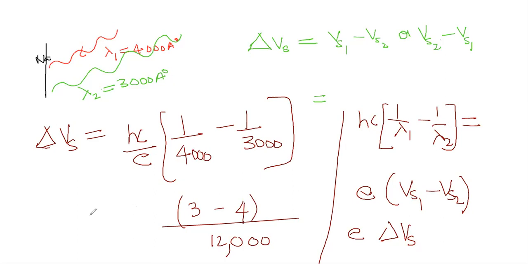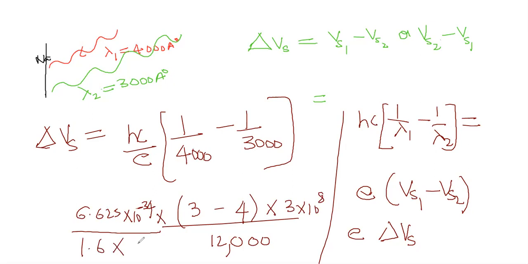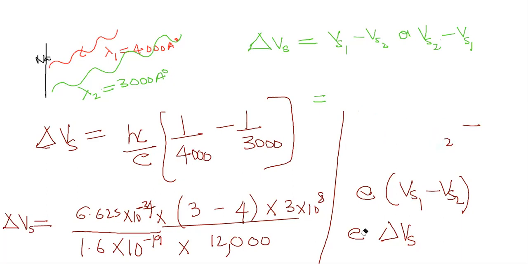What is the h value? 6.625 into 10 power minus 34, into the c value, I will write here, 3 into 10 power 8. What is the value of e, the electronic charge? 1.6 into 10 power minus 19. These are all the values. 3 minus 4 is minus 1, that's no problem. So that is giving us delta Vs. Can you solve it further? I will solve anyway.